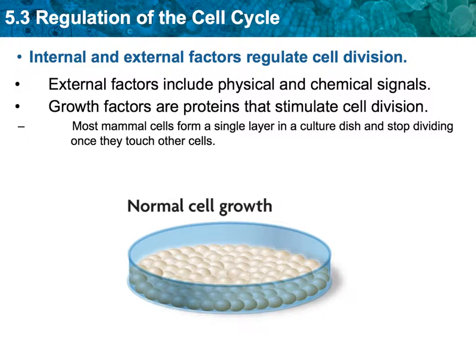So, as we see from this picture here, we have an illustration of normal cell growth. What that shows us is that cells will not grow to an overcrowded situation. When they get to the point where there's not enough space, there are signals that say, hey, stop growing. That is a normal cell and a normal cell function.